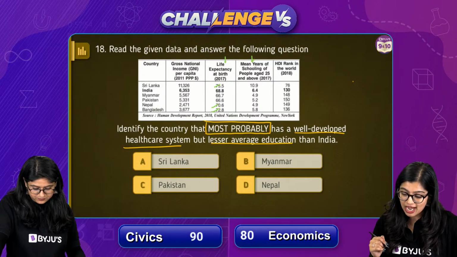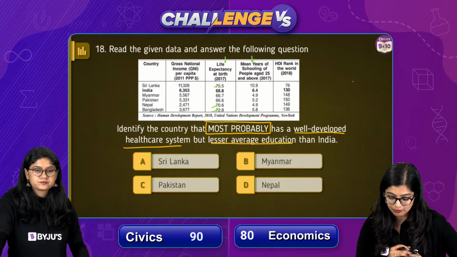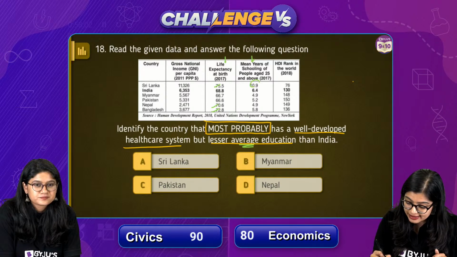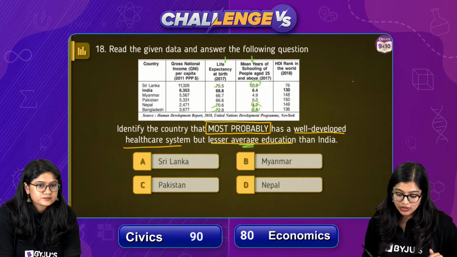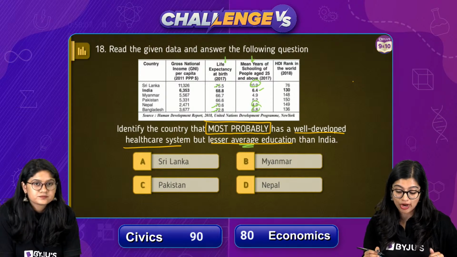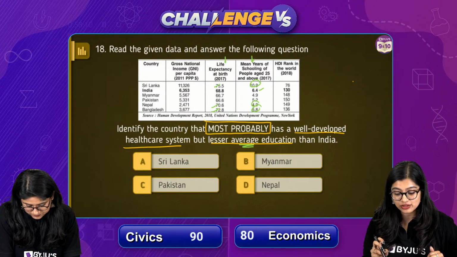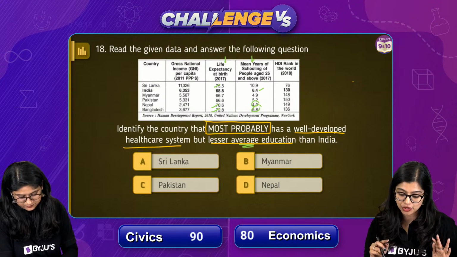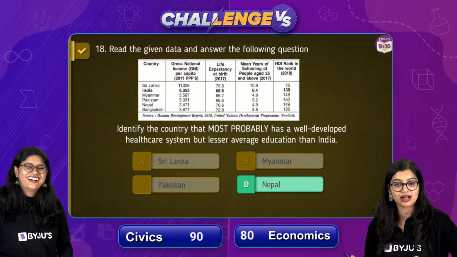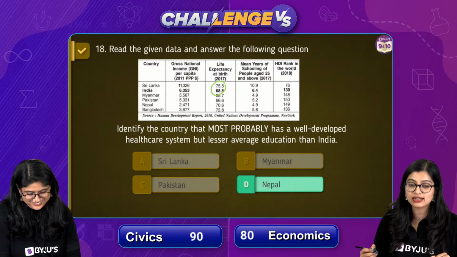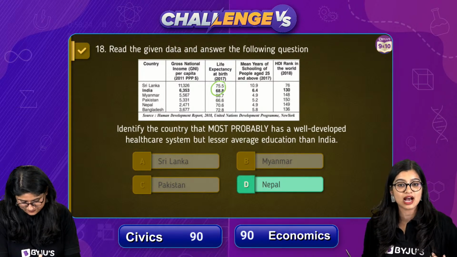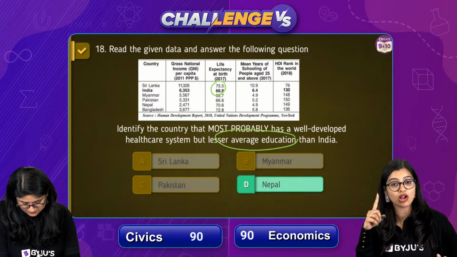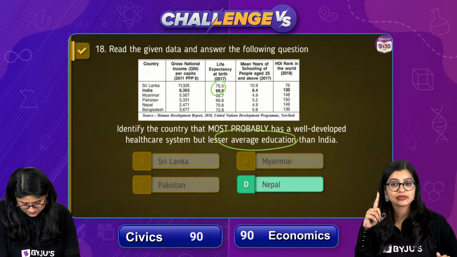These three are there. But now we're talking about mean schooling years, of people who have lesser average education than India. So amongst these three, who has a lesser average than India? You see India is at 6.4, but Sri Lanka is at 10.9, so it can't be Sri Lanka. You have Bangladesh and Nepal, but Bangladesh is not even in the options, which is why the answer is Nepal. So you assessed one half of the question and gave Sri Lanka as the answer. But what about the other aspect, lesser average education? Did you all read this part? Be honest with me. No, you did not.